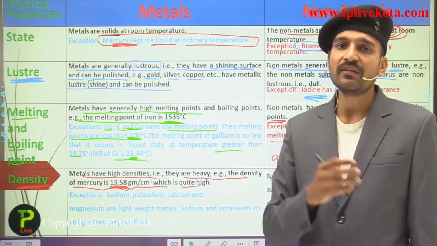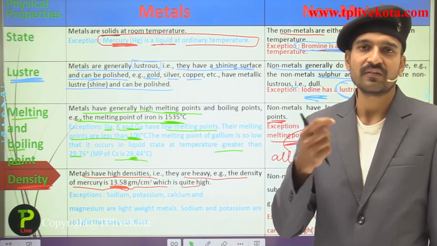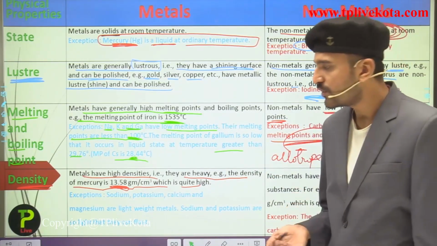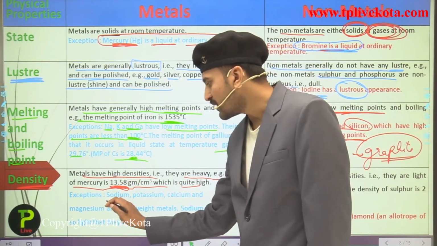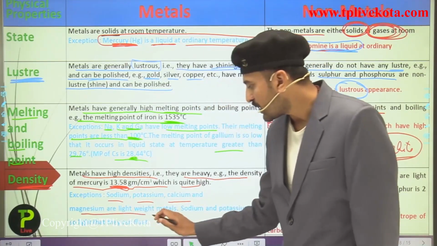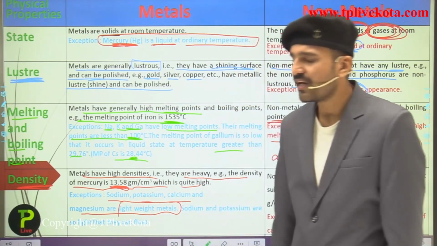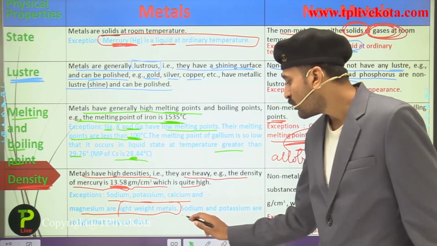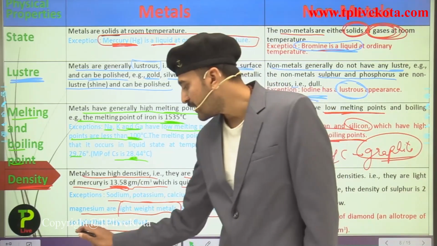And the most dense metal is osmium, the second is iridium, and the third densest metal is mercury. So there are exceptions also, that is sodium, potassium, calcium and magnesium. They are the lightweight metals. Why are they lightweight metals? Because they are less dense. Sodium and potassium are so light that they can float.